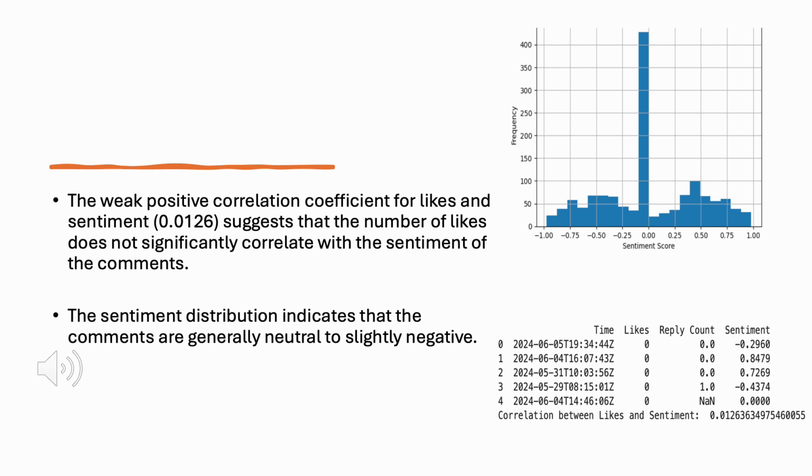The histogram shows a central peak around 0, signifying a mix of neutral to slightly negative sentiments among the comments. This overall distribution aligns with the weak correlation findings, further indicating that sentiment is not a major driver of engagement metrics, such as likes and replies.